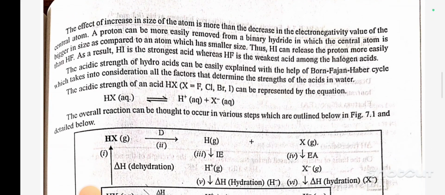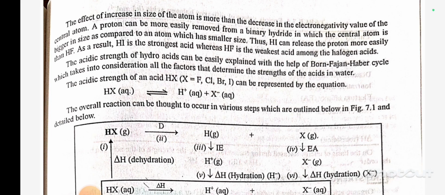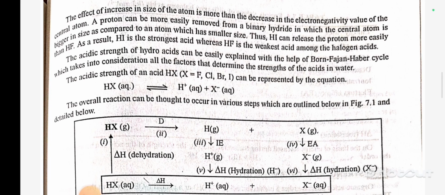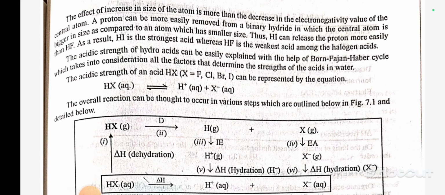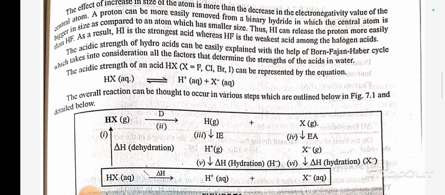The effect of increase in size of the atom is more than the decrease in the electronegativity value of the central atom. A proton can be easily removed from a binary hydride in which the central atom is bigger in size as compared to an atom which has smaller size. Thus, HI can release the proton more easily than HF. As a result, HI is the strongest acid whereas HF is the weakest acid among the halogen acids.